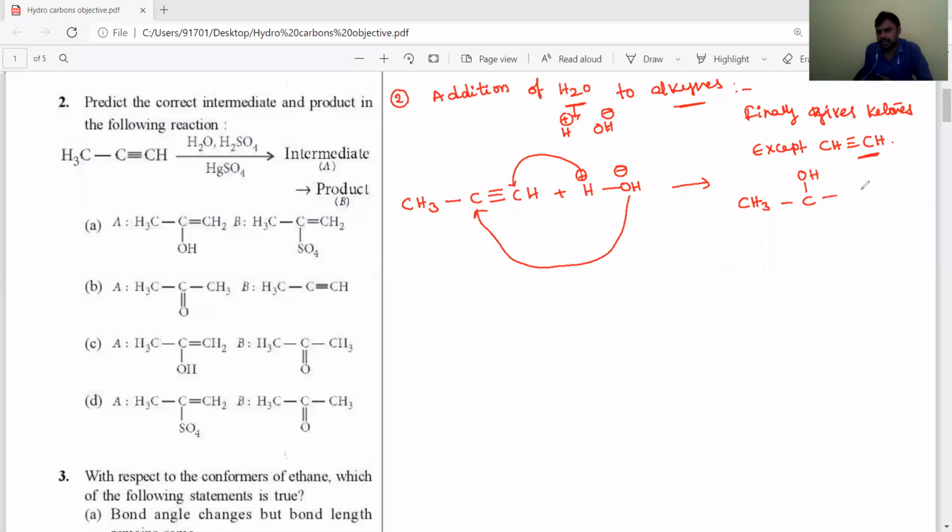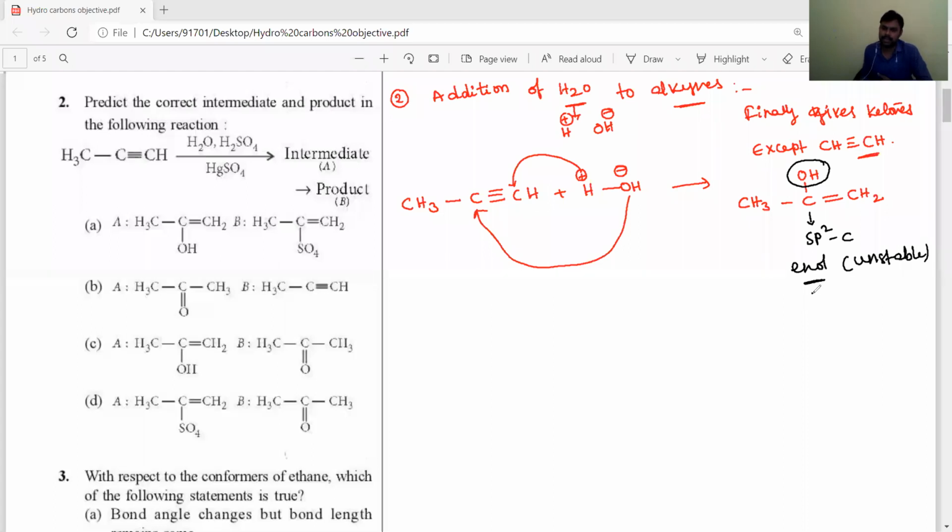double bond CH2. If the OH group is directly attached to the sp2 carbon, then it is called an enol. This enol form is unstable when compared to the keto form.